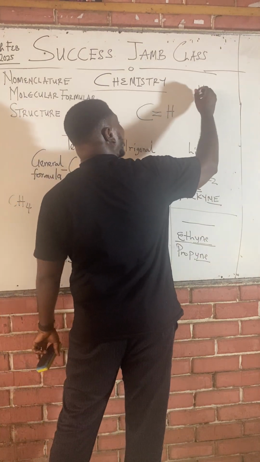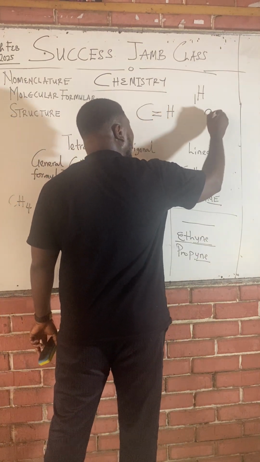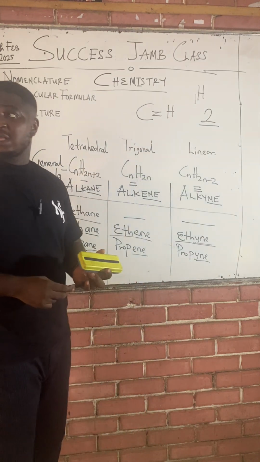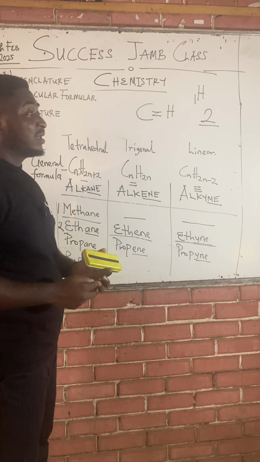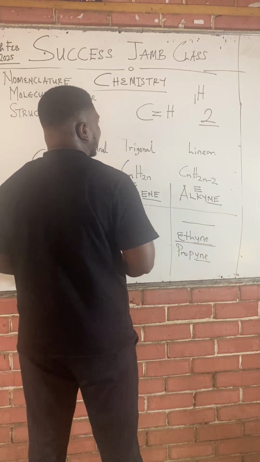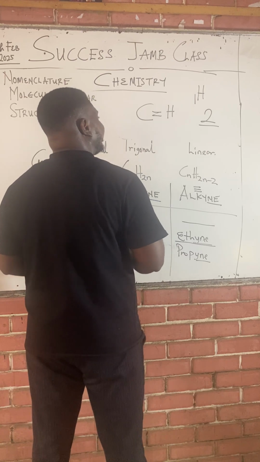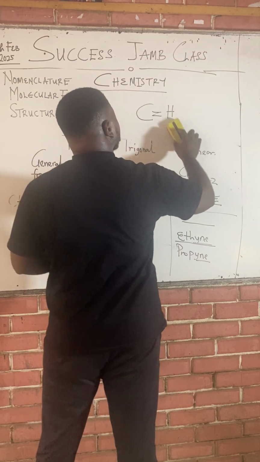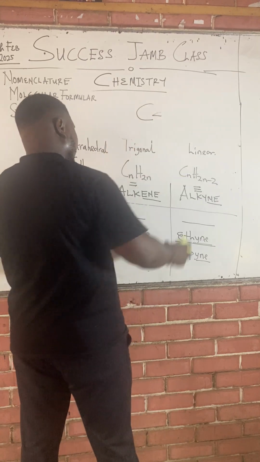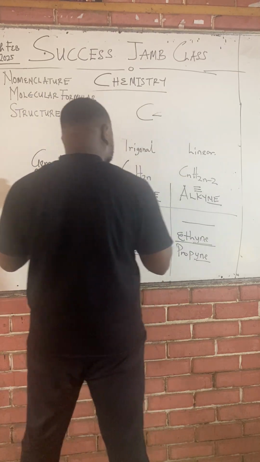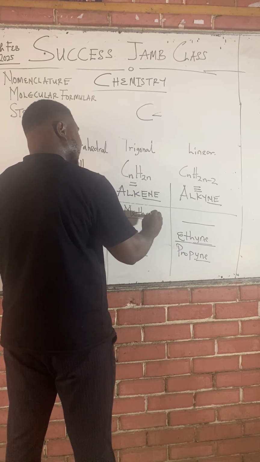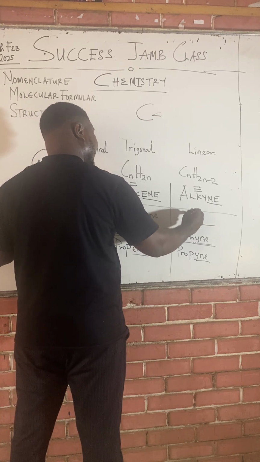Hydrogen is number 1 in the element table. It just needs 1 more electron to attain duplet configuration. Hydrogen does not want to obtain octet configuration. It wants to obtain duplet. So it just needs 1 more electron. So carbon cannot have a double bond with hydrogen. That's why 1 carbon alkene does not exist. So there's nothing like methene.